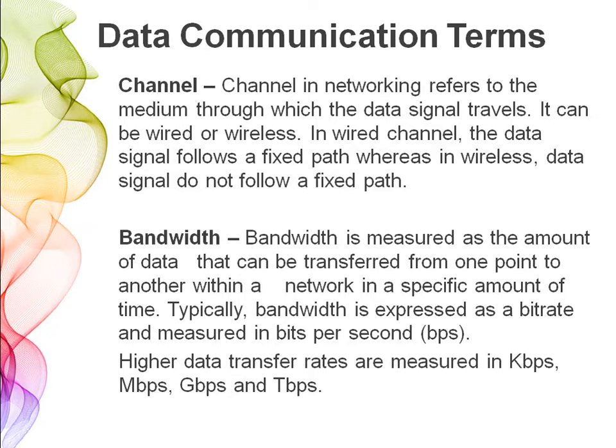Now let us see some data communication terms. The first term is channel. Channel in networking refers to the medium through which the data signal travels. It can be wired or wireless. Wired or guided, wireless or unguided media. In a wired channel, the data signal follows a fixed path, whereas in wireless, the data signal does not follow a fixed path.